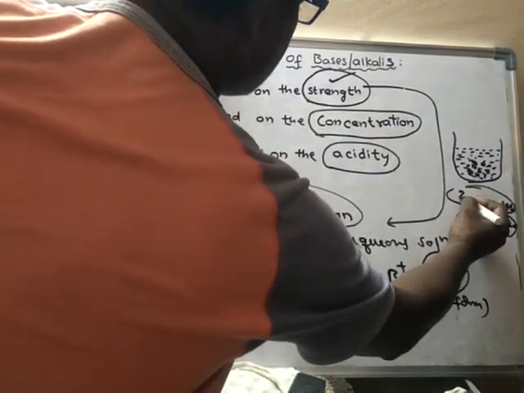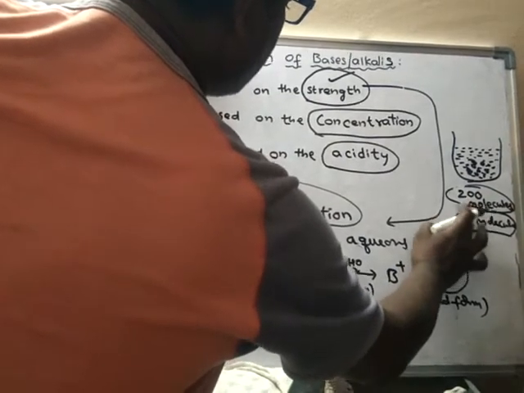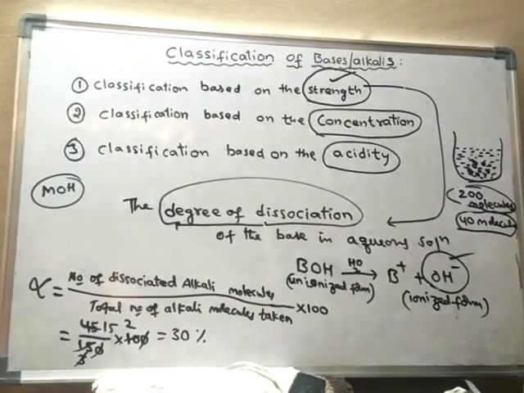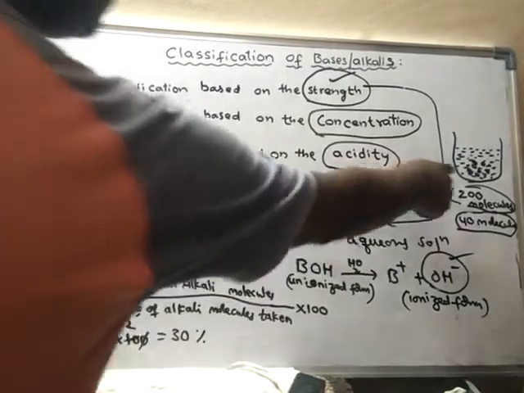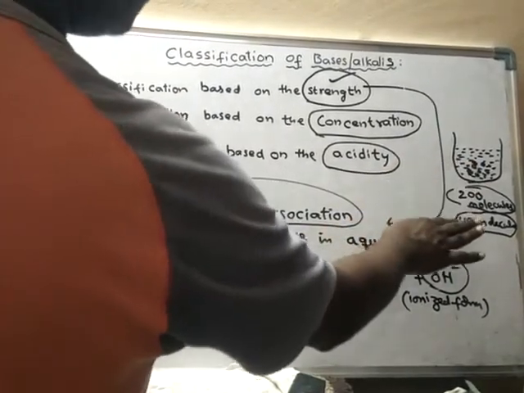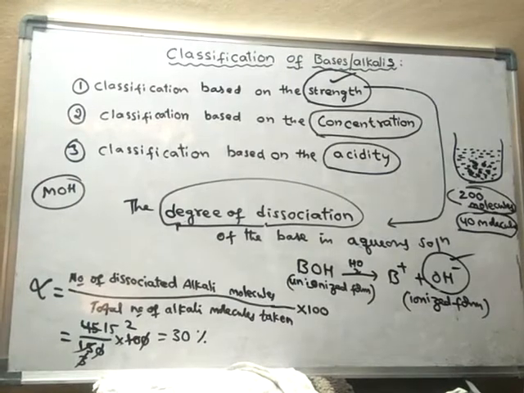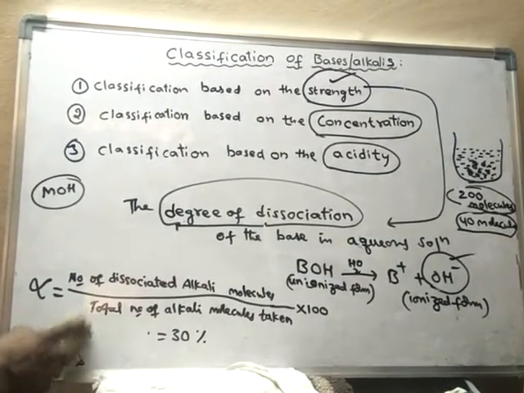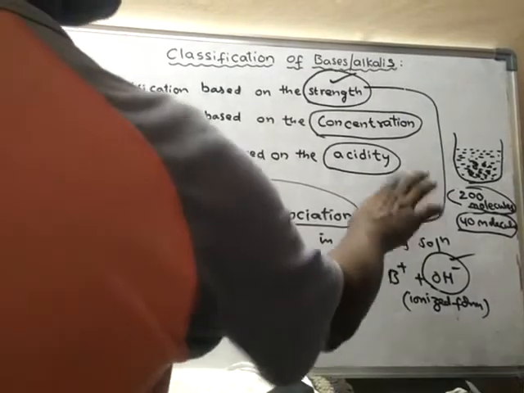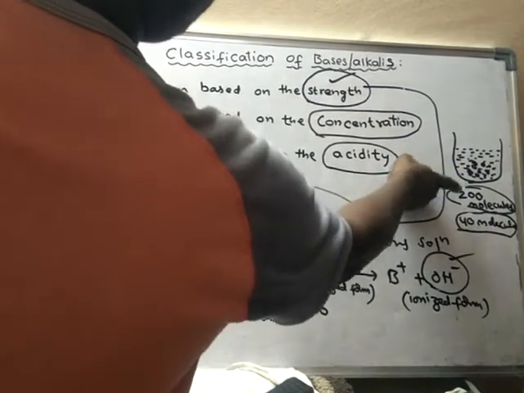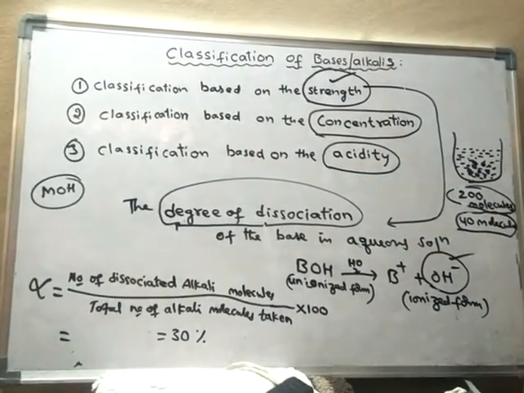Suppose you take 200 molecules and only 40 molecules are dissociated. Then what is the degree of dissociation of this base? It is some other base, so we have to keep on changing the base; different types of alkalis we are using here. We have taken 200 molecules of another type of alkali. Out of 200 molecules, only 40 have been ionized, and the remaining 160 remained as molecules without undergoing ionization.